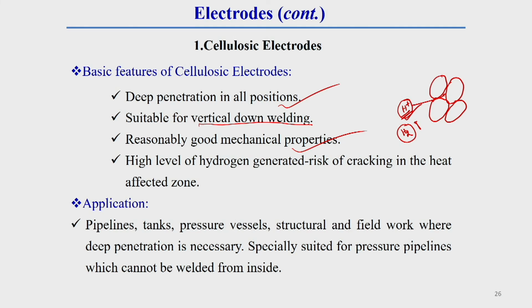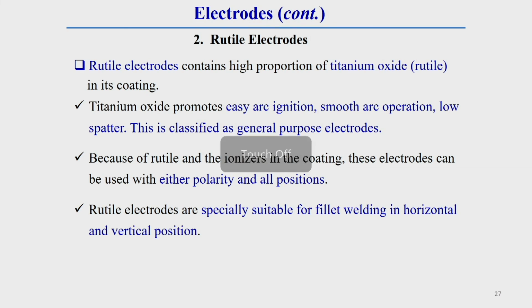Now, what is the application of these types of electrode? There are a lot of applications, like pipelines, tanks, pressure vessels, structural and field work, where deep penetration is necessary. Especially these types of electrode are suitable for pressure pipelines which cannot be welded from inside. That means for pressure pipelines which cannot be welded from inside, these types of electrode are suited. Now I will tell about another electrode, and then in the next class I will discuss the rest of the things in detail.